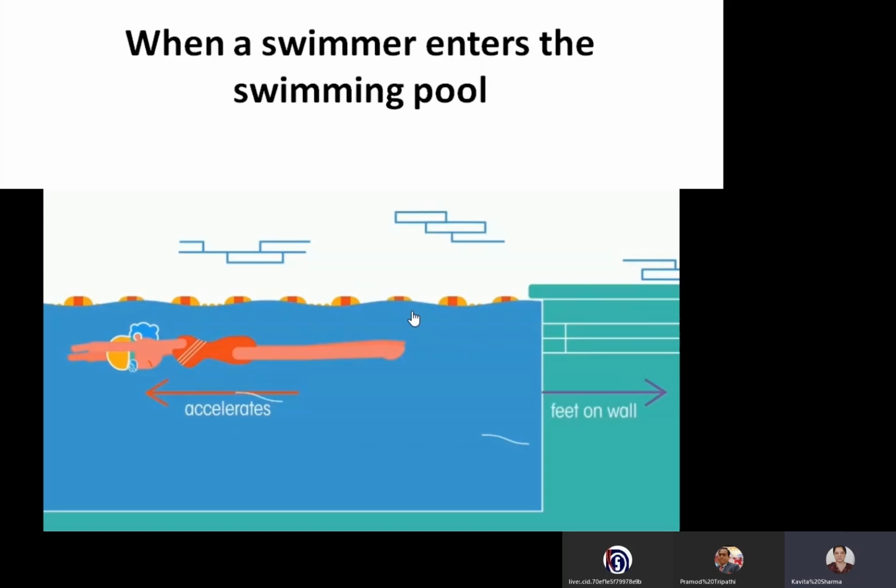You can see the action on the wall and the reaction on the girl. So action by the girl on the wall and the reaction by the wall on the girl. This is action and reaction making the swimmer swim.